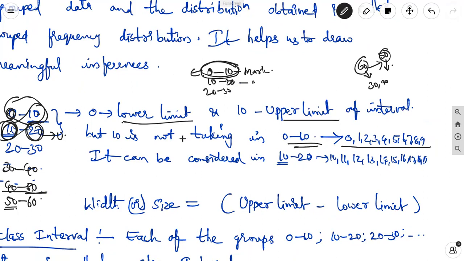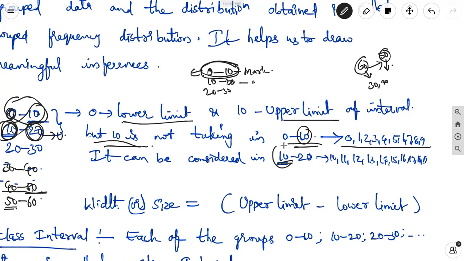Not 10, 10 is not taken in this 0 to 10 interval. Why? Because in the 0 to 10 interval, 10 is the upper limit, that is the maximum limit, but we cannot take the upper limit value in that interval. Because the upper limit value comes in the next interval as a lower limit.